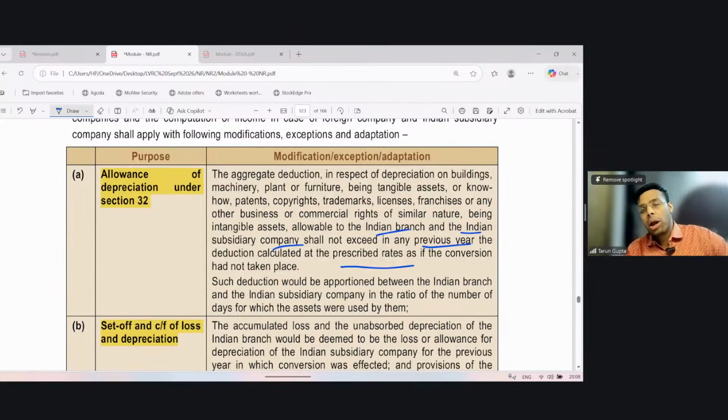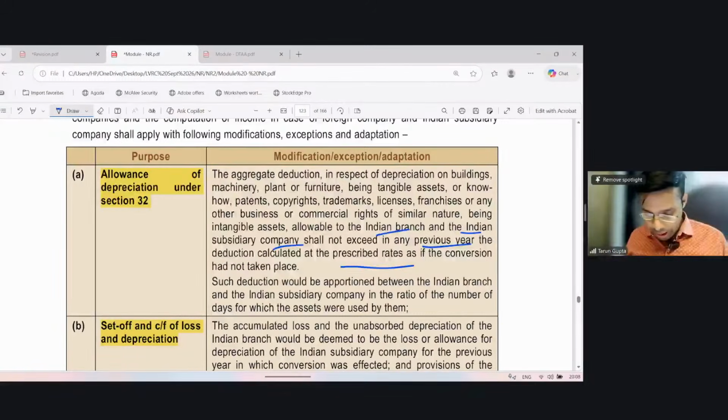As if the conversion had not happened, what would be the amount of depreciation? That amount shall be the upper limit. The aggregate depreciation claimed by the branch and the company in the same year shall not exceed the depreciation amount which would have been allowed to the branch had this conversion not taken place.